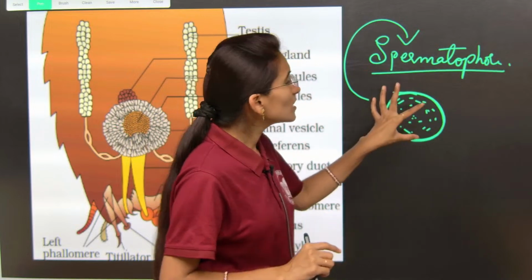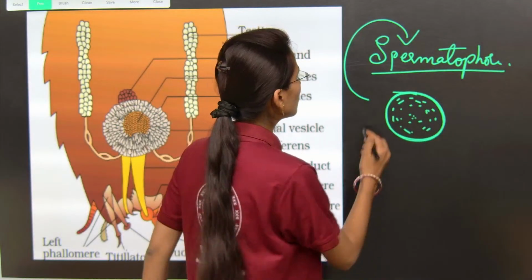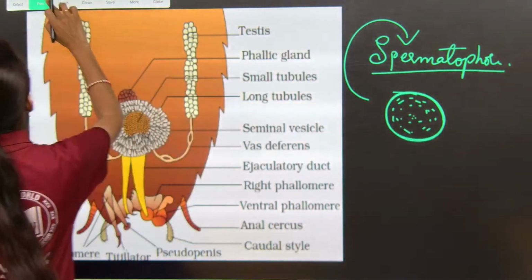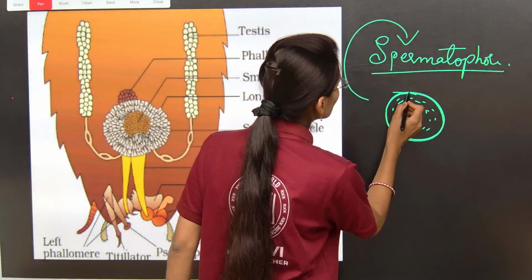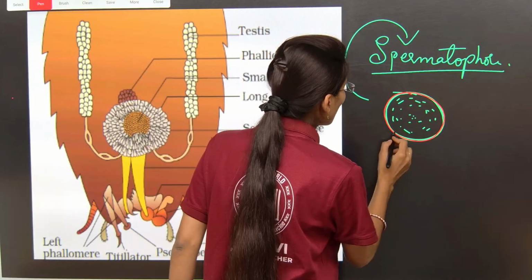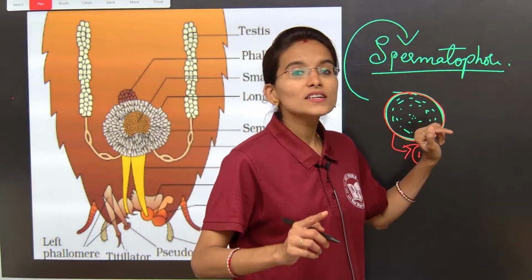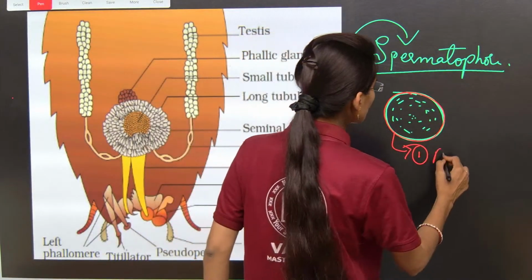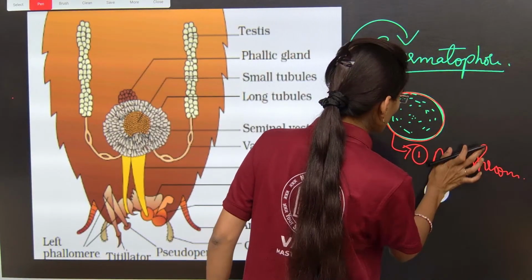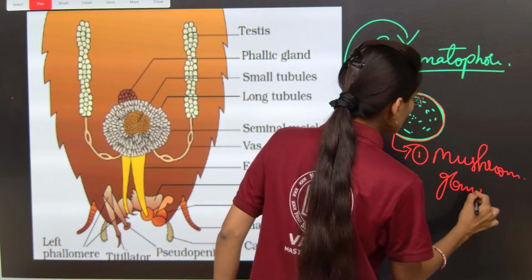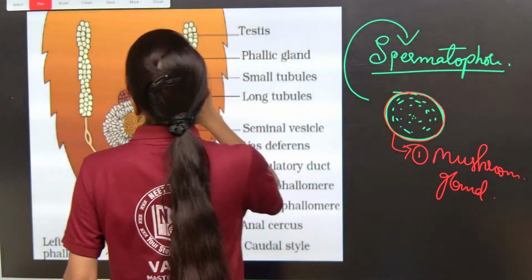Now in these three layers, the first layer is secreted by, I am going to use another color so that it becomes clear to all of you, my dear students. Imagine this as the first layer. The first layer is formed by the mushroom shaped gland. I am writing mushroom gland here.